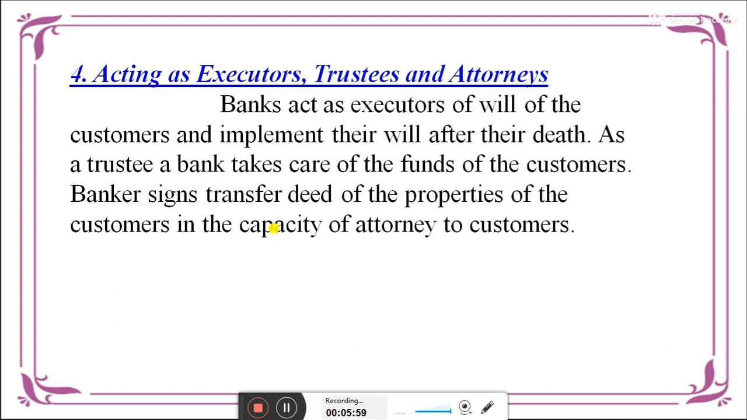Next, acting as an executor, trustee and attorney. The banker acts as an executor of the will of the consumer and implements it after the death. As the trustee, the bank can take care of the funds of a customer. The banker signs the transfer deed of properties as attorney to the customer.